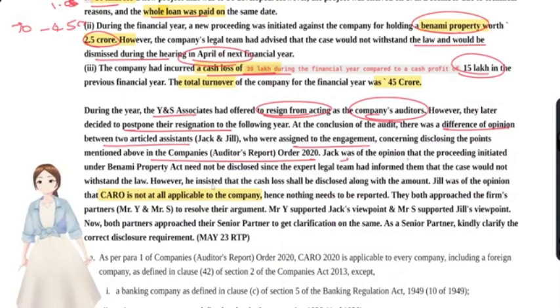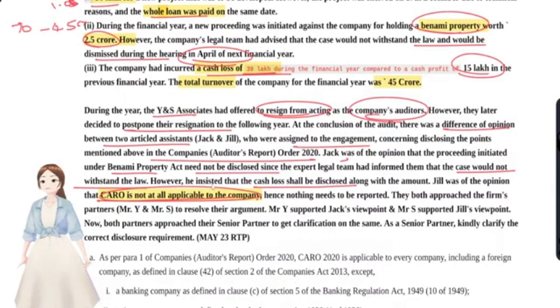Jack was of the opinion that the proceedings initiated under Benami need not be disclosed, since the expert legal team had confirmed that this case would not withstand the law. However, he insisted that the cash loss should be disclosed along with the amount. Jill was of the opinion that CARO is not applicable to that company, hence nothing needs to be reported. They both approached the firm's partners to resolve this argument.